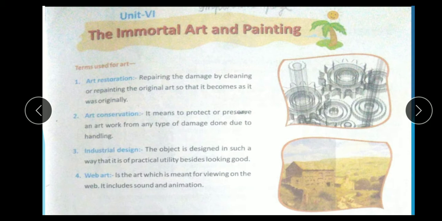Question number 4. Web art. It's the art which is meant for viewing on the web. Web art means you can see different types of designs and cloths through the internet. This is called web art. It includes sound and animation also. Web art also produces pictures, sound and animation. You can easily search, just like you search for any cloth design on the internet, like Amazon, Flipkart. Such type of art is called web art.